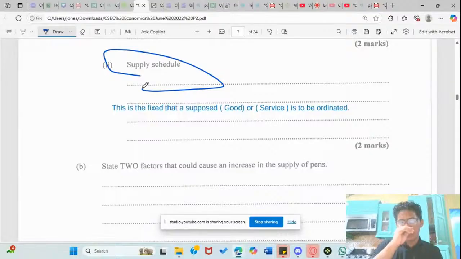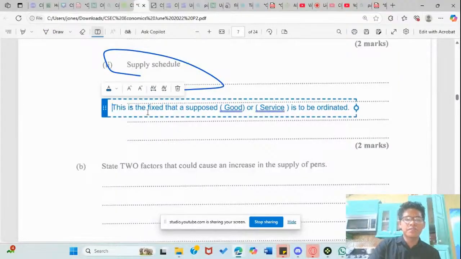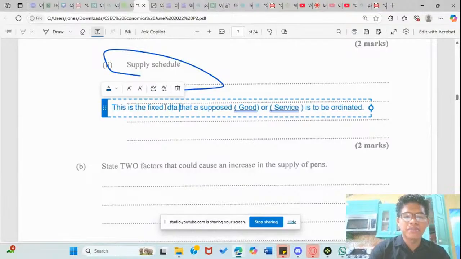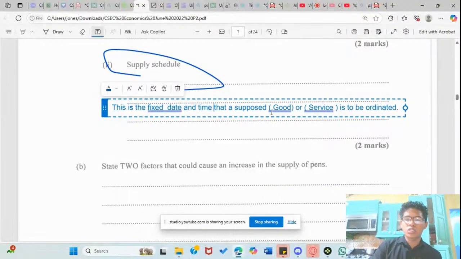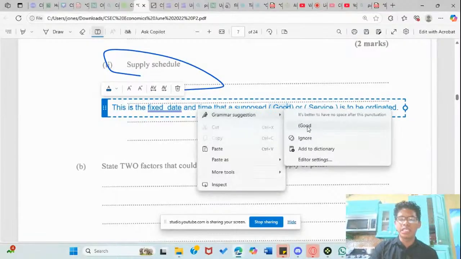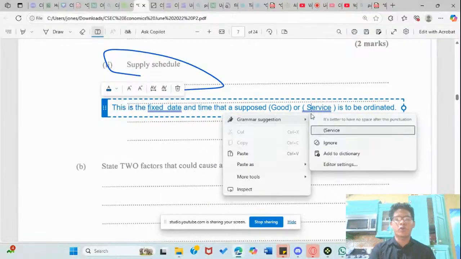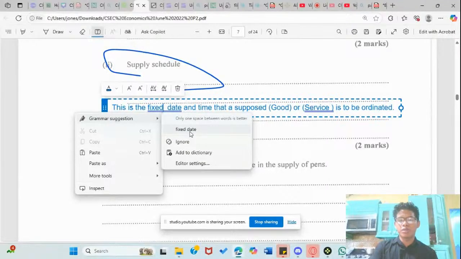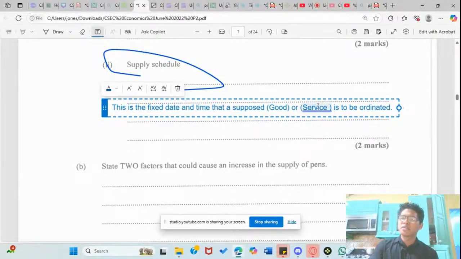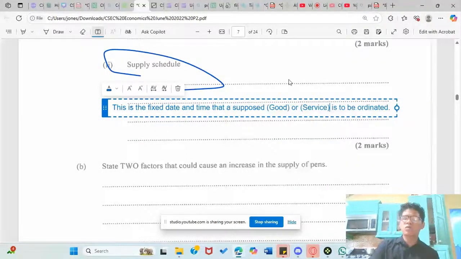That is what a supply schedule is. This is a fixed date and time that a supposed good or service is to be ordered, or it should arrive at your place, or it should arrive where it needs to arrive for inventory management. So yes, now we have those two out of the way.